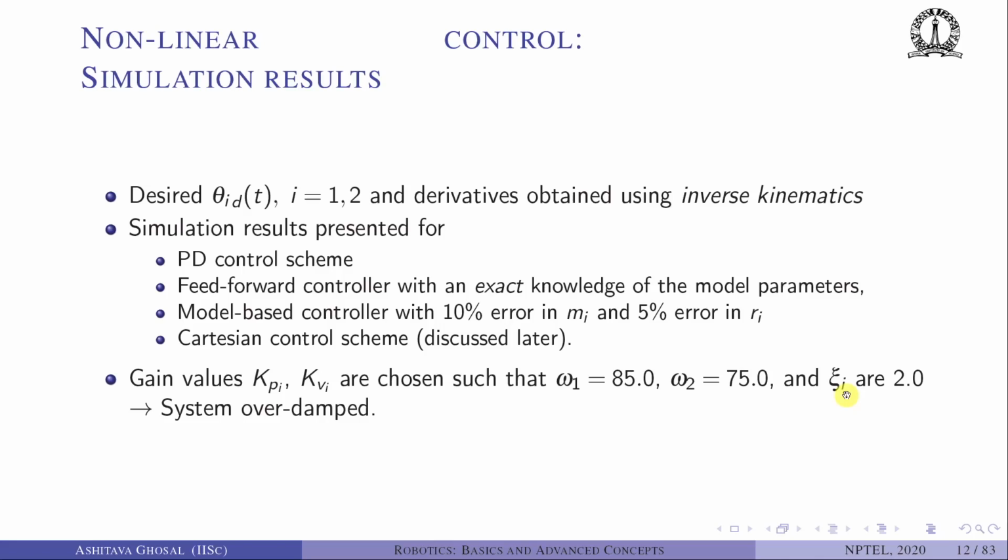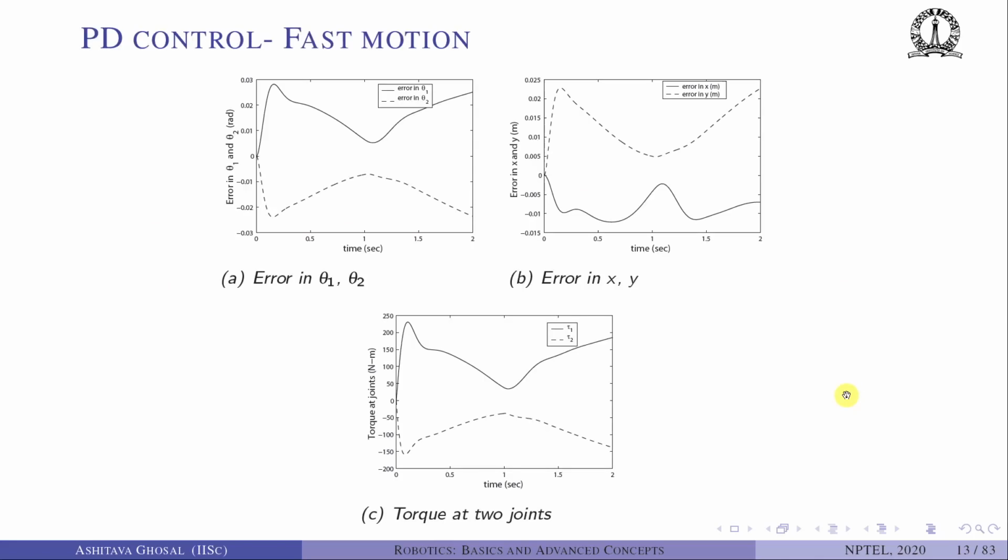We can choose other natural frequencies and dampings also, but let's see what happens when we indeed choose these values. As I had shown you, the error for the fast motion in theta 1, theta 2 goes up to almost 0.03 radians, and on the negative side, again 0.025 radians.